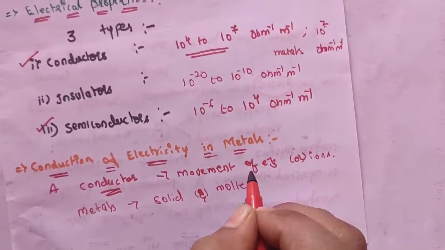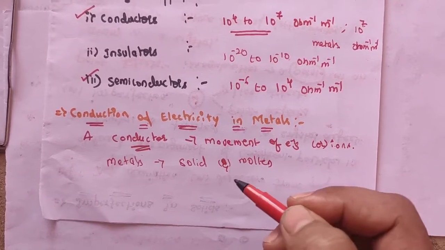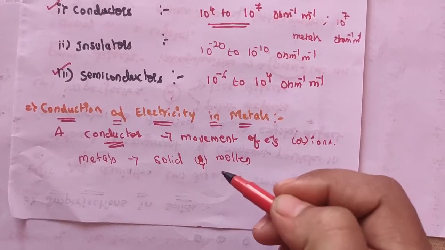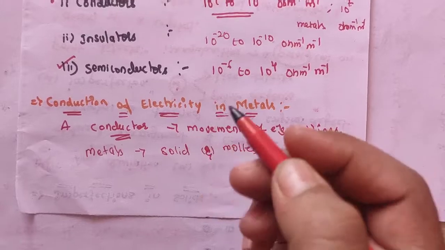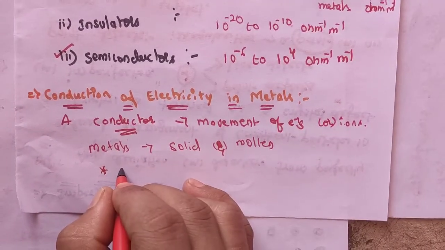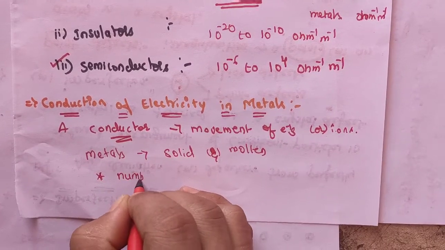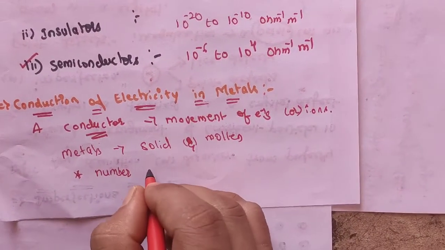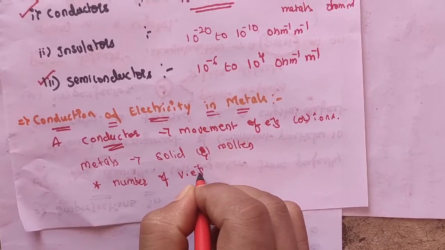The conductivity of metals depends upon the number of valence electrons available per atom.